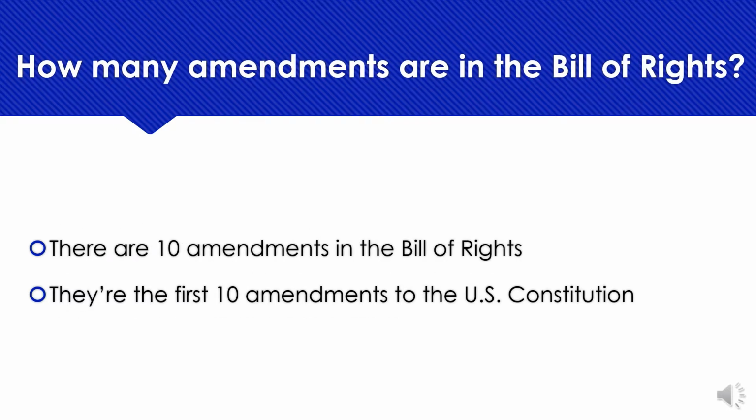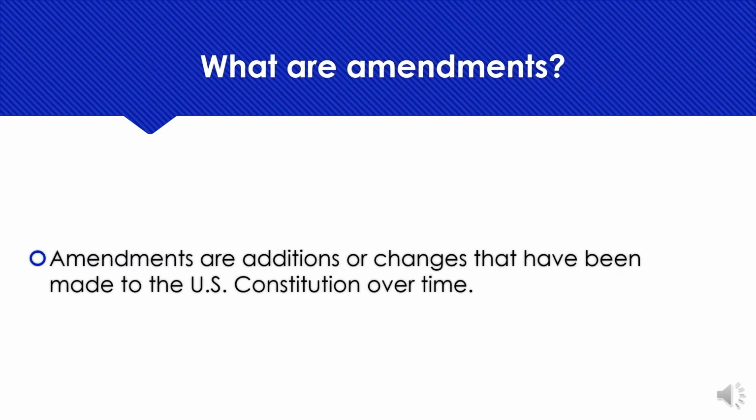How many amendments are in the Bill of Rights? There are 10 amendments in the Bill of Rights. They are the first 10 amendments to the U.S. Constitution. What are the amendments? Amendments are additions or changes that have been made to the U.S. Constitution over time.